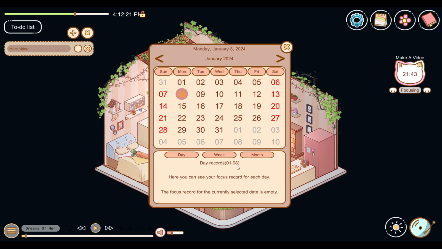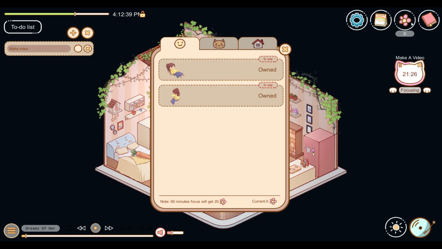Alright, and then you have a calendar here. So here you can see your focus record for each day. Focus record for currently selected date is empty. That is correct. Not been using this much, but that's quite cool. As you can see your focus record, so how much I guess you focused. Kind of interesting. We have this.